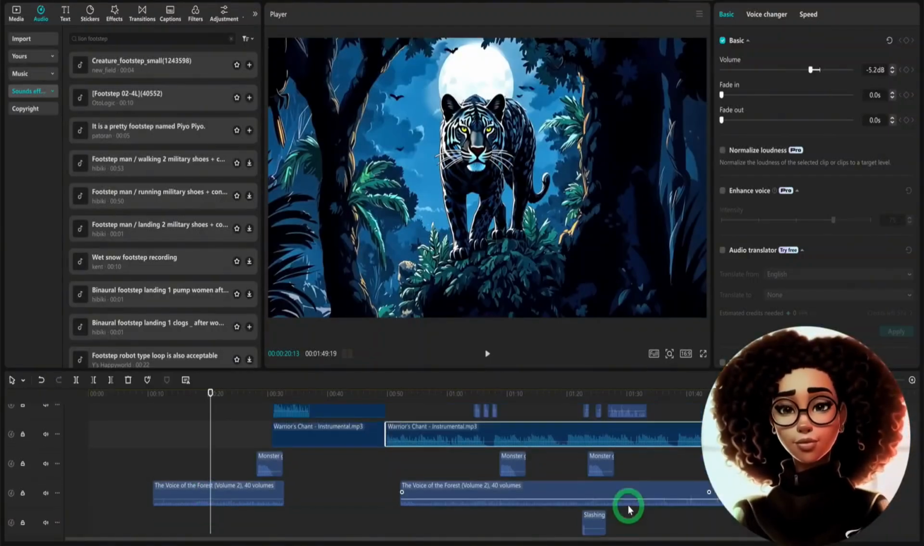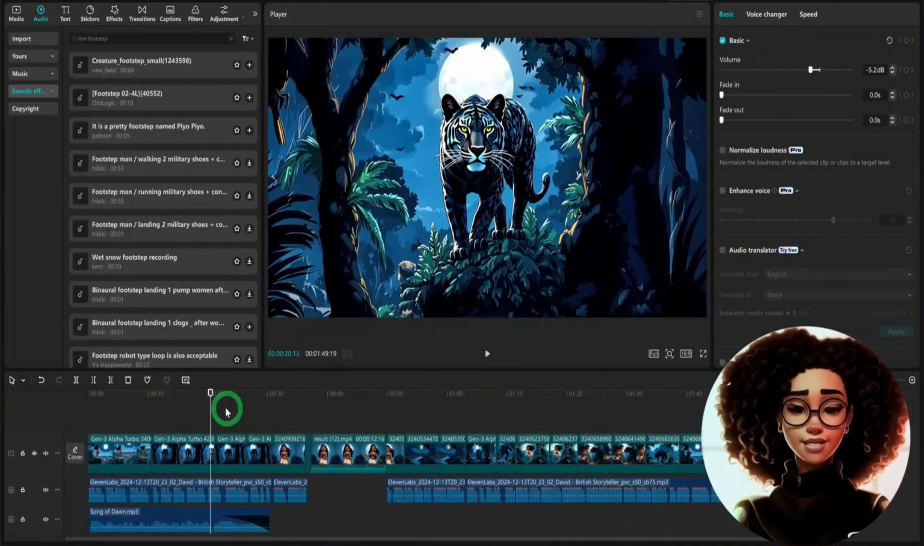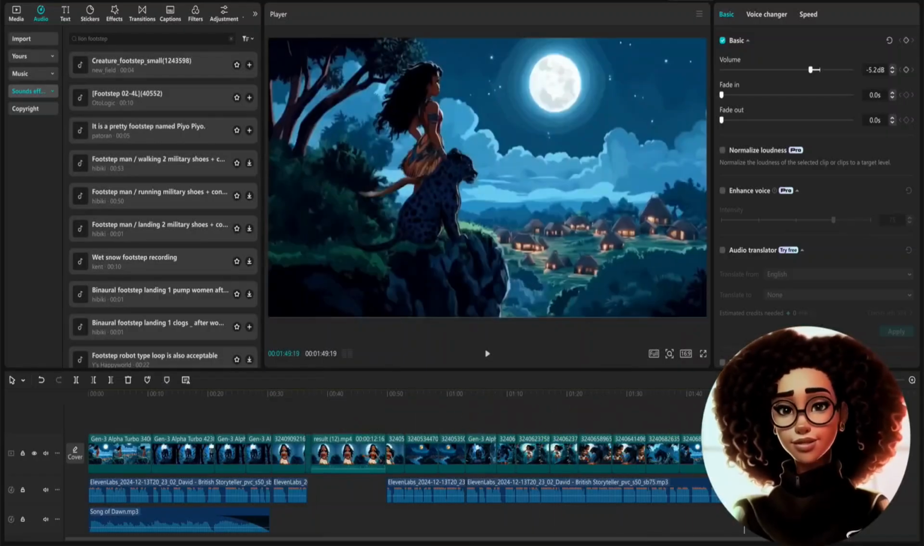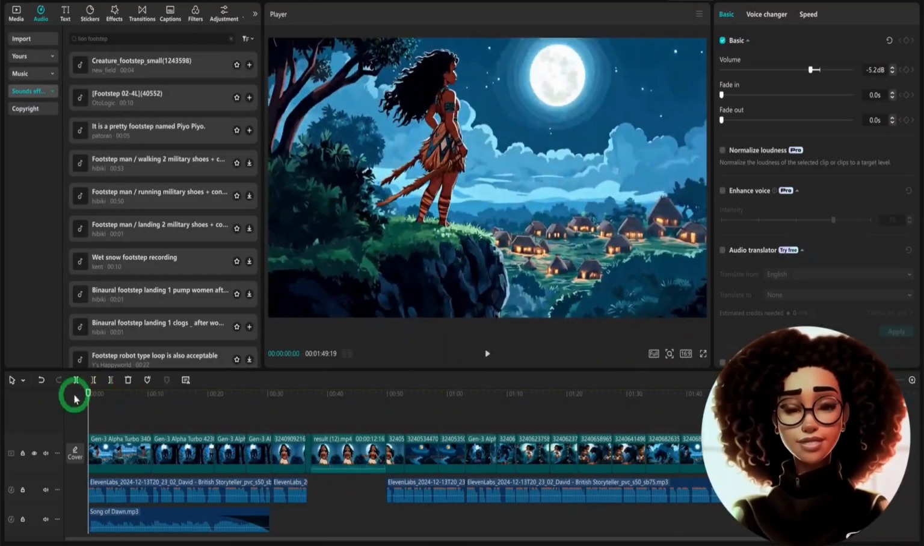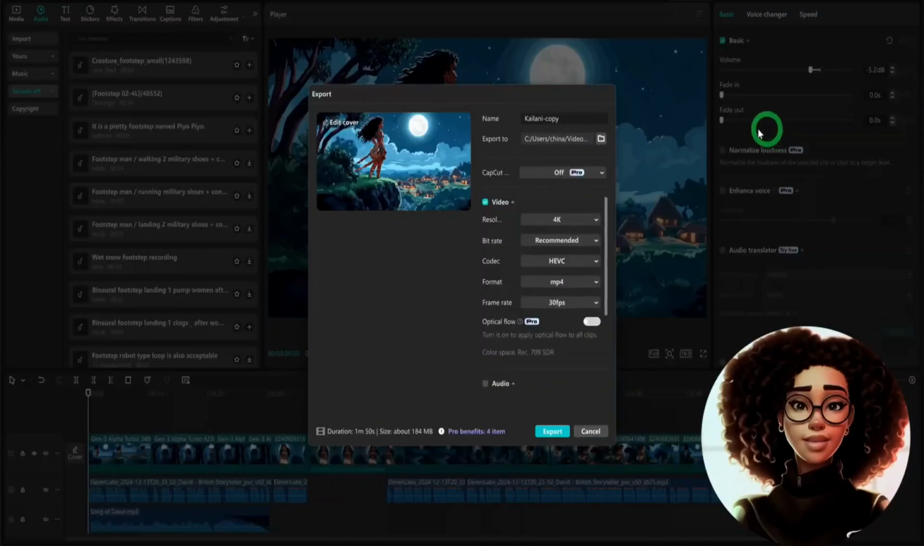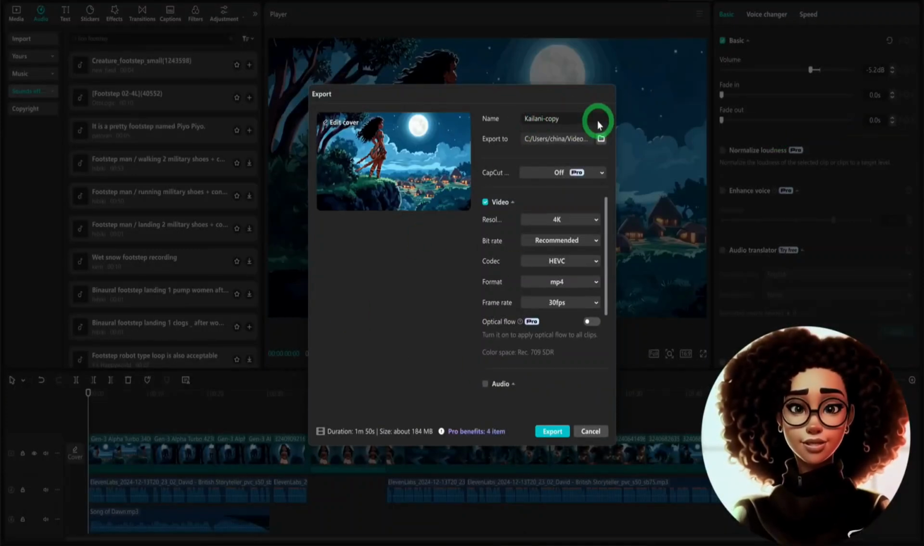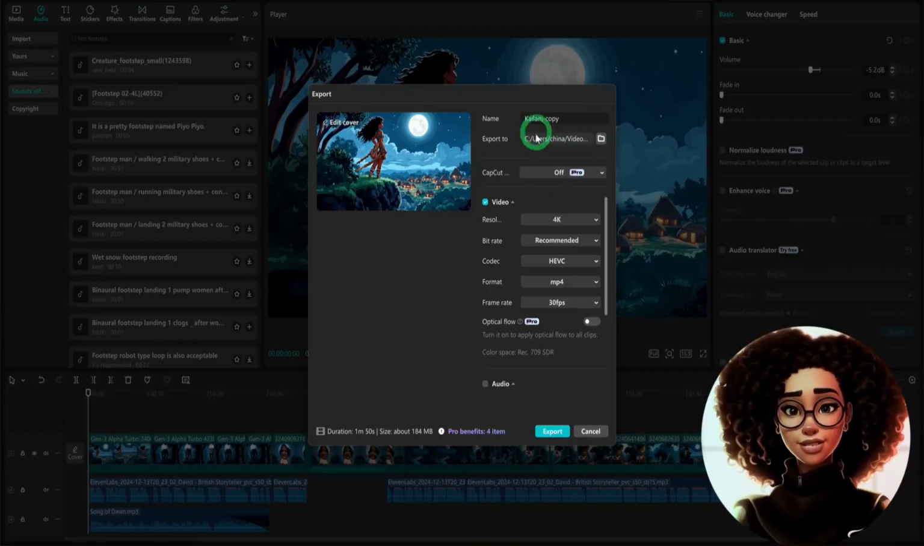Some people might want to add some transitions and effects, but I wanted to keep it simple, so I didn't add those. Once you are done editing, click on export and this page will pop up. Name the file accordingly and choose the export location. Choose the resolution of choice. I will leave mine as 4K. Then you'd go ahead and export it.